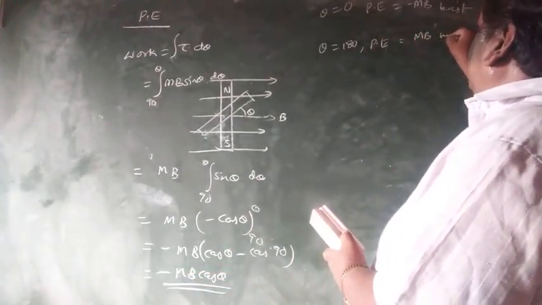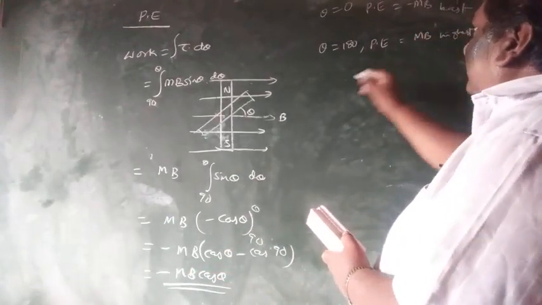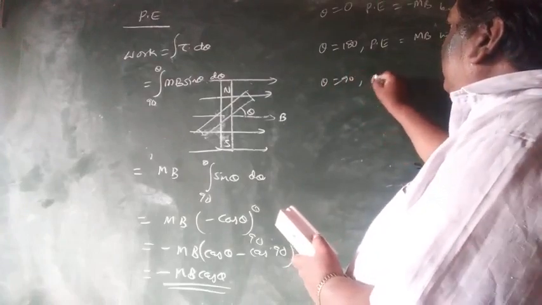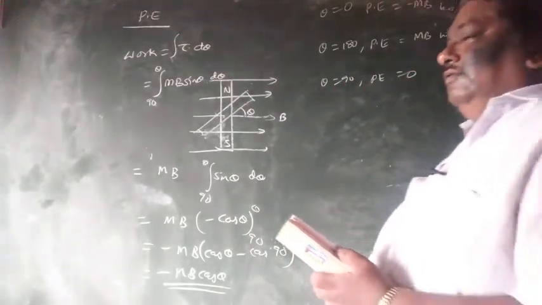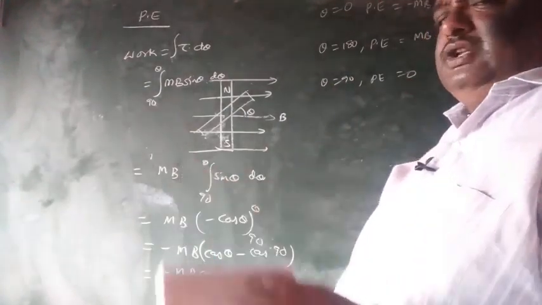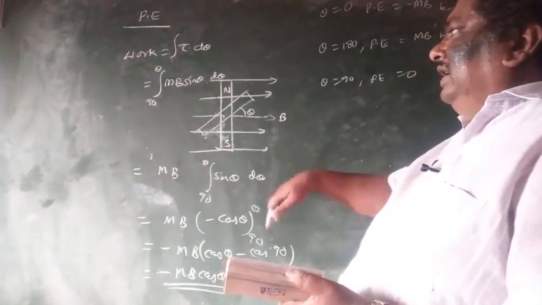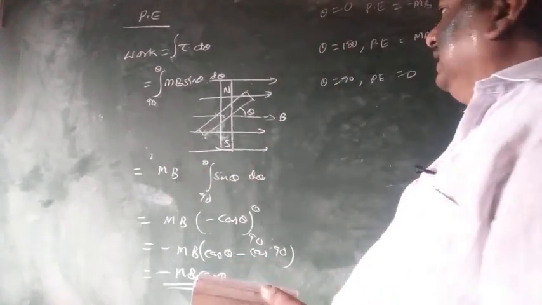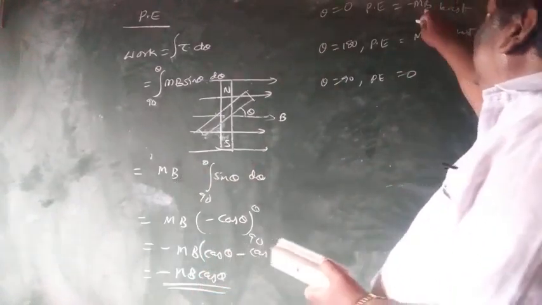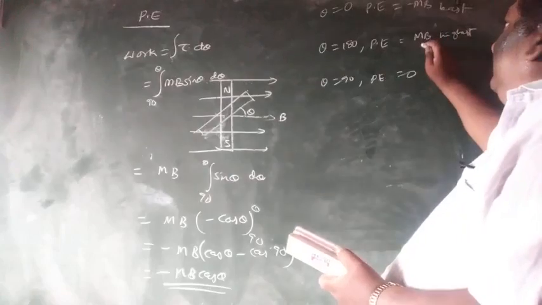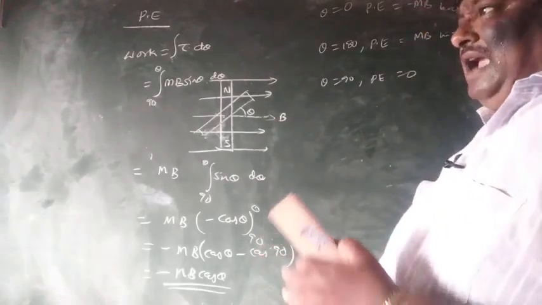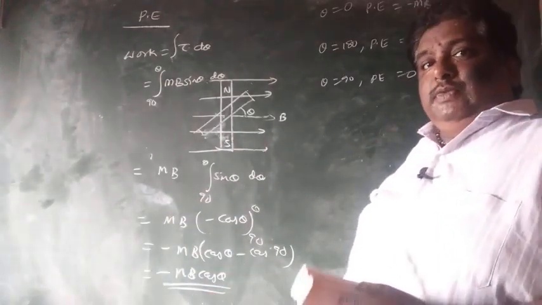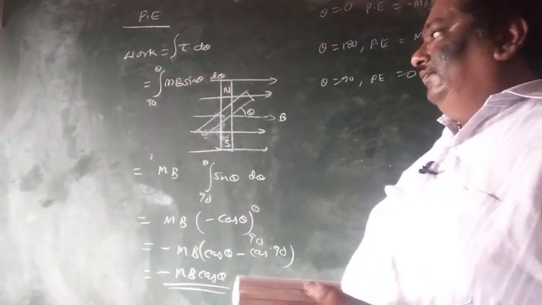That is the highest. When theta is equal to 90 degrees, potential energy is equal to 0. So what is the maximum potential energy change? From 180 degrees to 0 degrees it is rotated. Then mB minus minus mB, 2 mB. So maximum work done will be 2 mB.